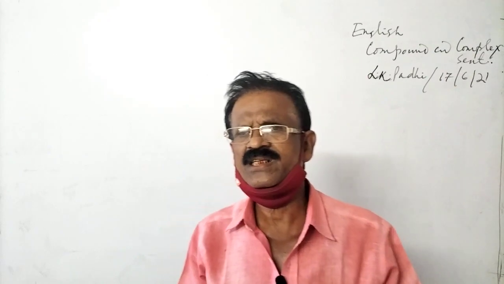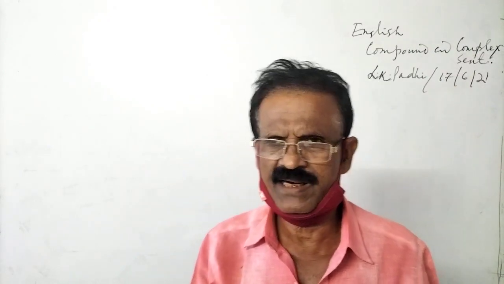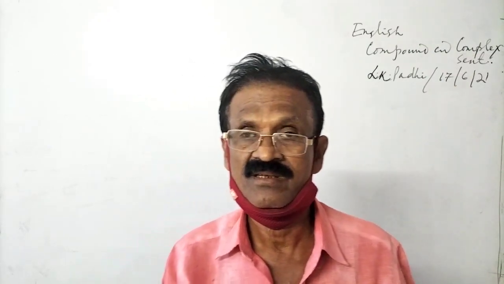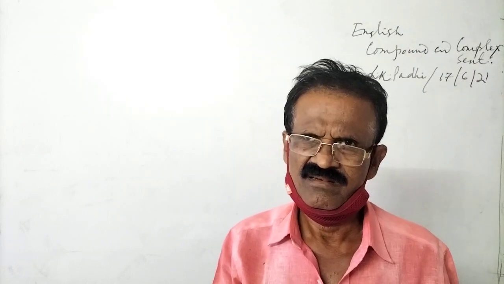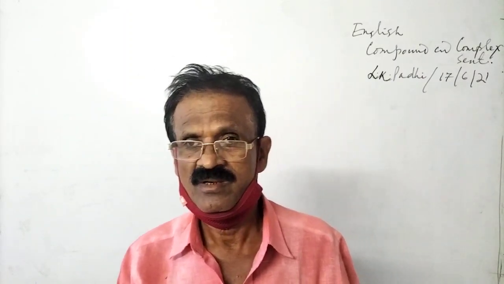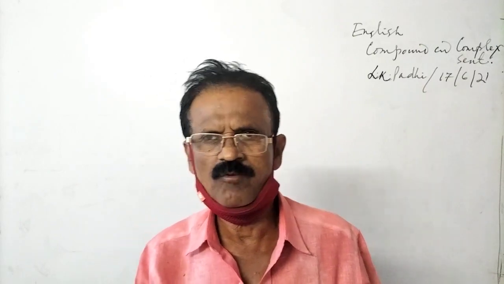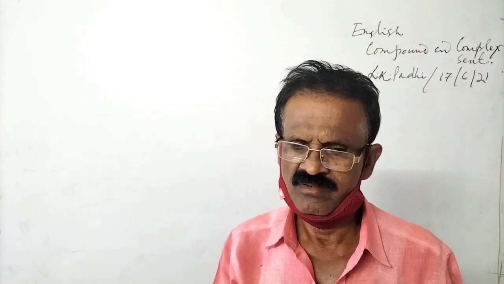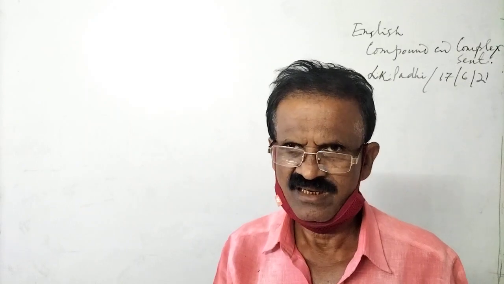In a simple sentence, normally, a subject and a predicate will stand by themselves. A predicate will support the subject. And the verb is finite. The verb is finite because the finite verb has something to do with the tense. A finite verb is bound by tense, person, number, etc.